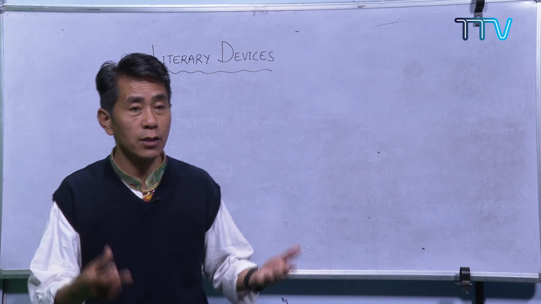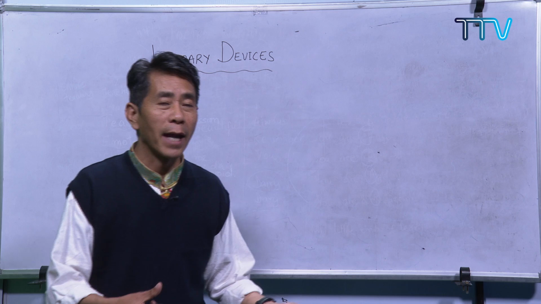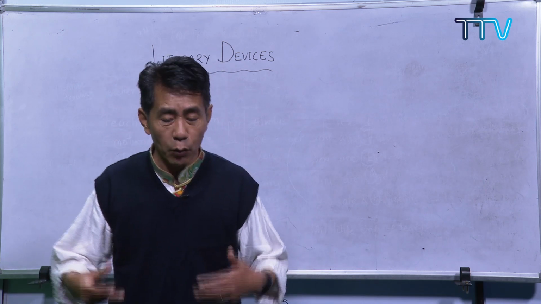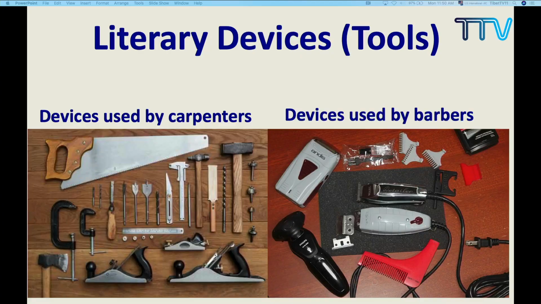You have already seen the tools used by the barber, and the tools used by the carpenter. Now, what type of tool do you think the poets use in order to come up with a very beautiful poem like this? Yes, the poets use a very different type of tool. These tools are either made of wood, or other materials, plastic or iron.